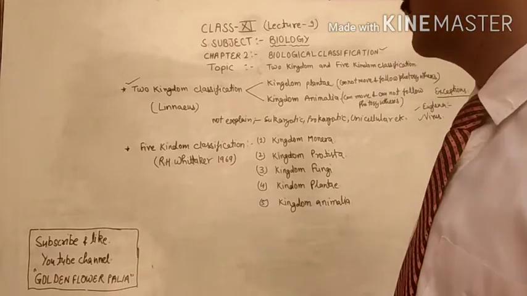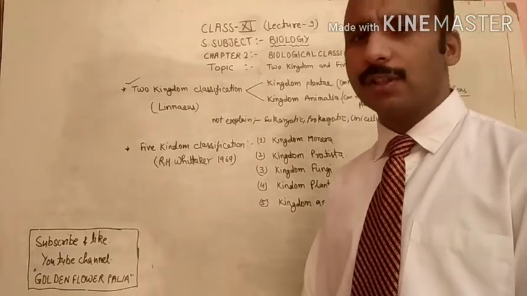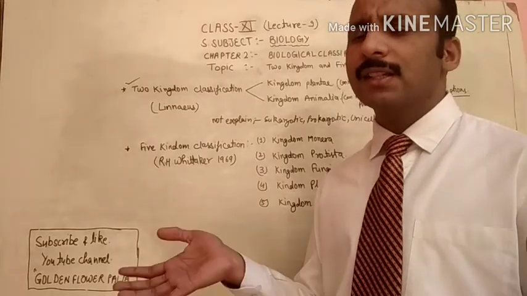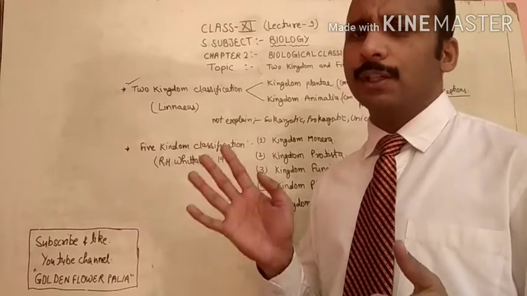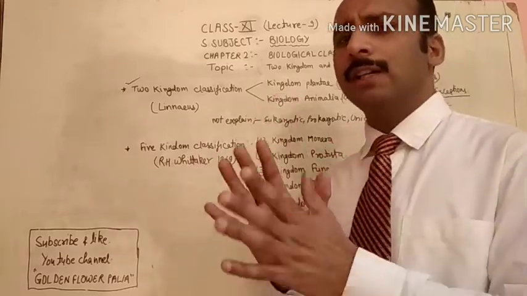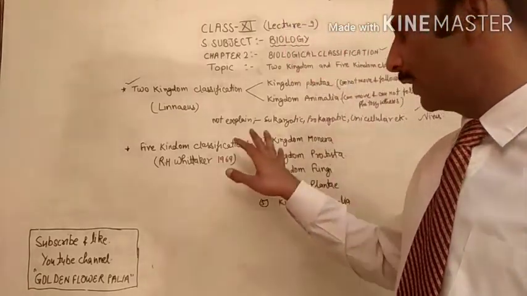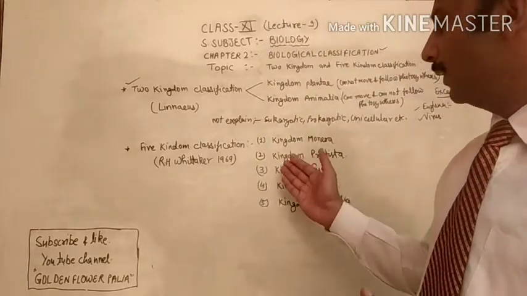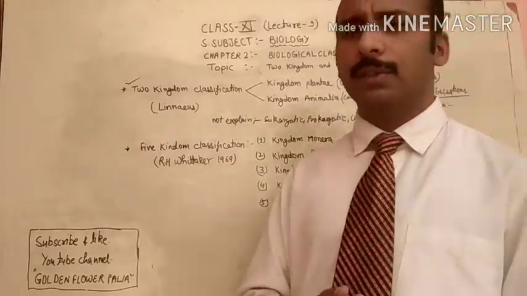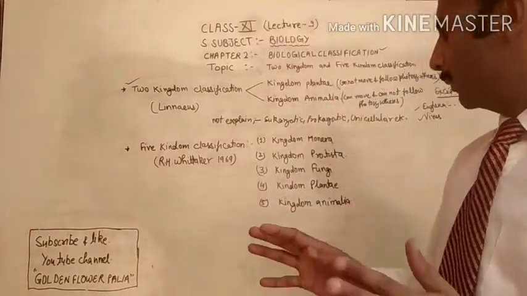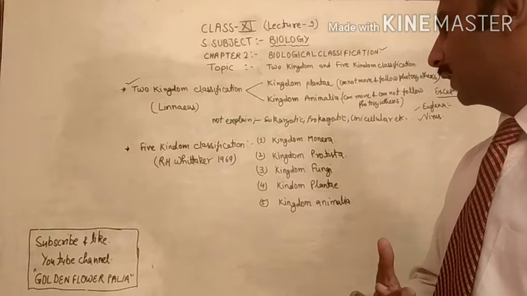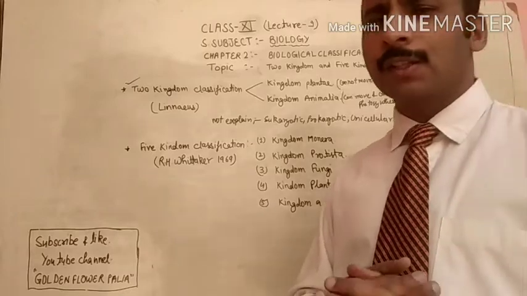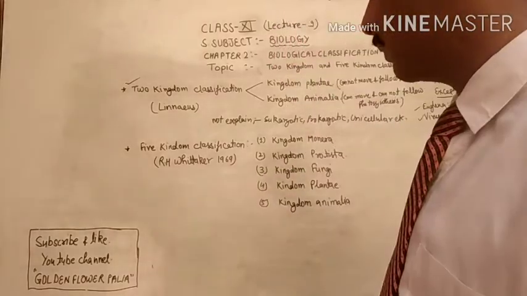In 1969, he started the idea of classification, and he grouped all organisms into 5 kingdoms. It means all kinds of organisms are placed in these 5 kingdoms, and no organism will be left out. All organisms will be kept in these groups: kingdom Monera, kingdom Protista, kingdom Fungi, kingdom Plantae, and kingdom Animalia. So these were the 5 kingdoms classification given by R.H. Whittaker.